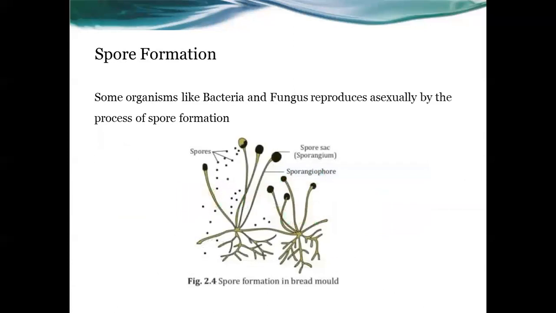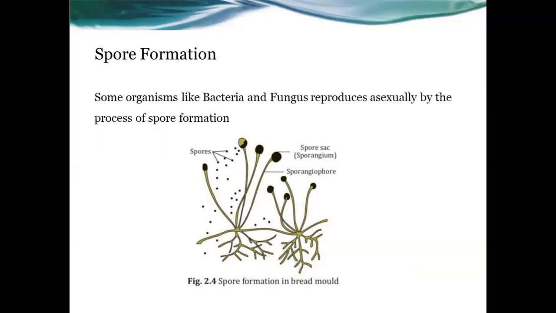Next one, spore formation. Spore formation means some organisms like bacteria and fungus reproduce asexually by the process of spore formation. The figure shows the formation of spores, and bread mold is given as an example here. Look at that, in the bread mold a sporangiophore is forming, and after that a spore sac is at the tip of that.